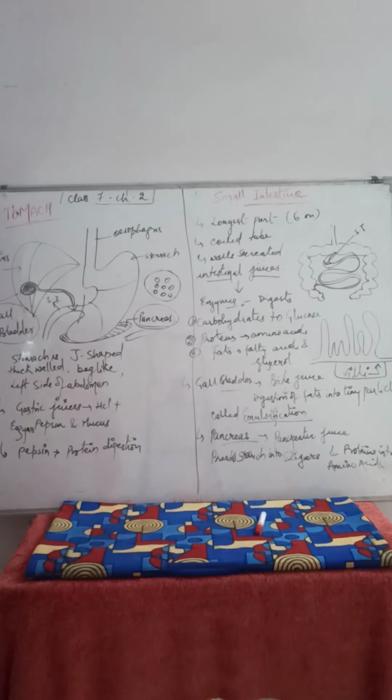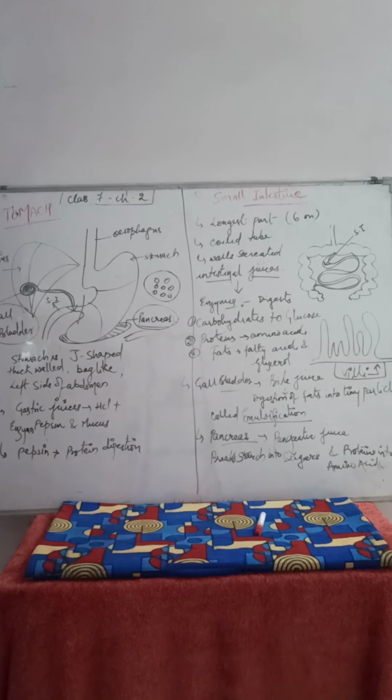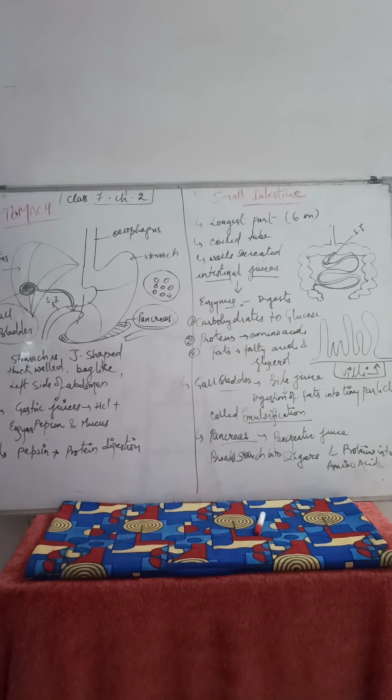The pancreas contains pancreatic juices. These pancreatic juices break the remaining starch into sugar and protein into amino acids. Hence till here the final digestion of the food is completed, and in the absorption part I will discuss the villi, which are the organ of the small intestine. Till here it is clear that in the stomach and small intestine, the two important organs help in the digestion of the important components of the food.